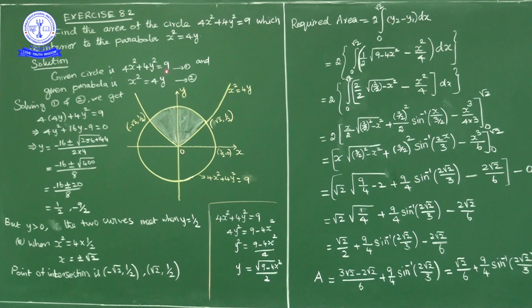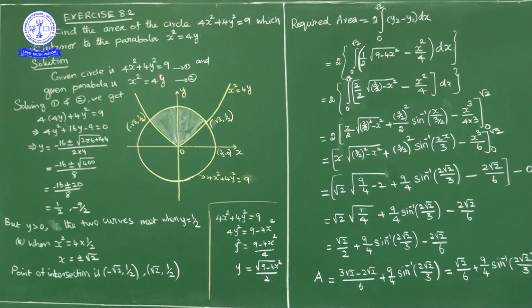Or else, even from the parabola x² = 4y, x² is always greater than or equal to 0 and 4 is greater than 0, so y has to be greater than or equal to 0. y cannot be negative. So y = -9/2 is rejected. So y is equal to 1/2.